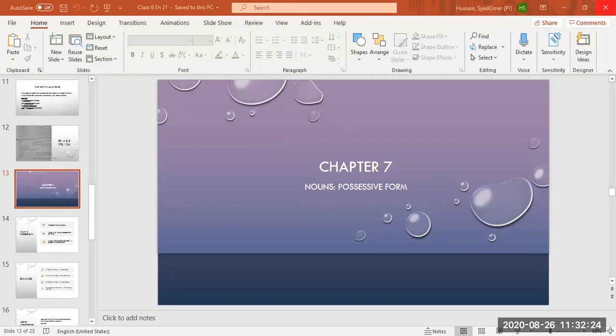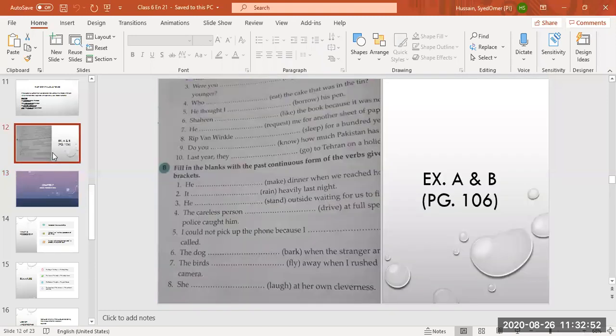On Monday, we completed our chapter number 22, verbs in past tense. Okay, exercise, we were doing exercise B. All of you first open your exercise B, number 106. All of you open your books, page number 106. We were doing past and past continuous tense.